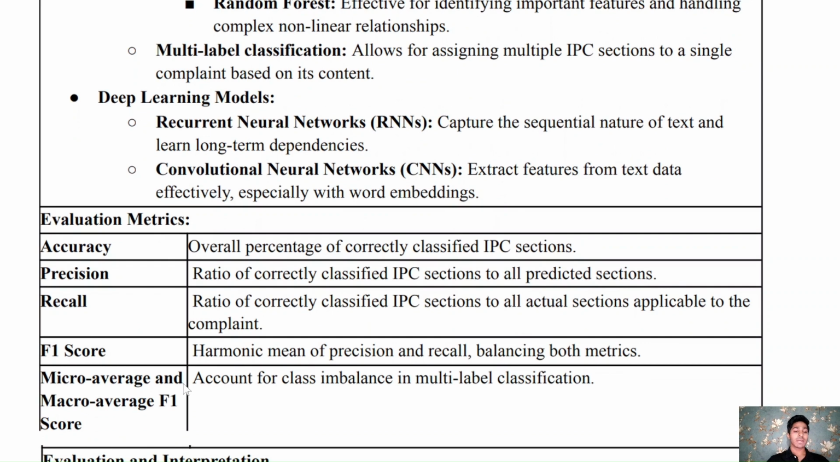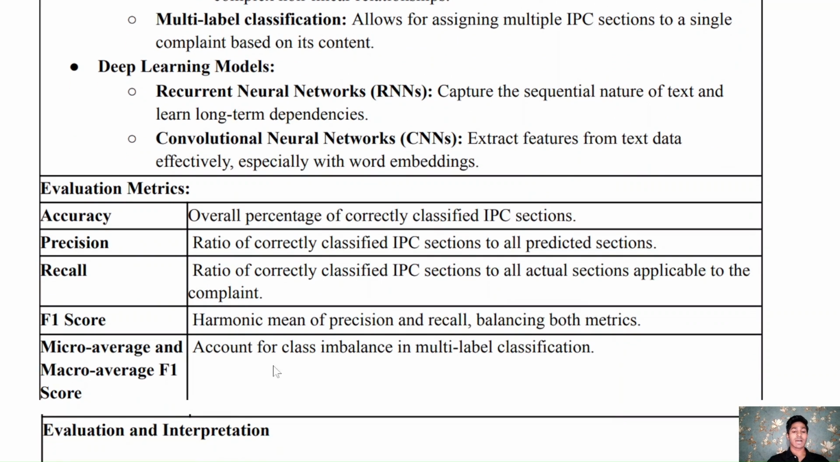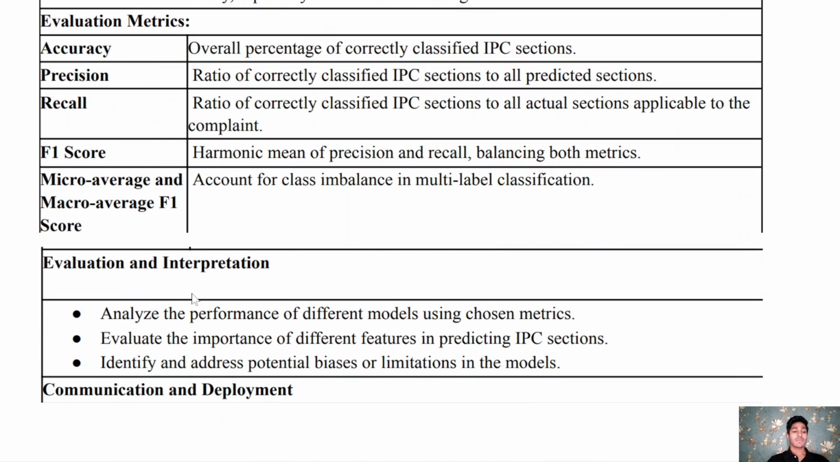And it also includes micro average and macro average F1 scores, which account for class imbalance in multi-label classification. And then we have the evaluation and interpretation step. In this, we analyze the performance of different models using the chosen metrics. And then we evaluate the performance of different features in predicting IPC sections. And then we identify and address potential biases or limitations of the model.